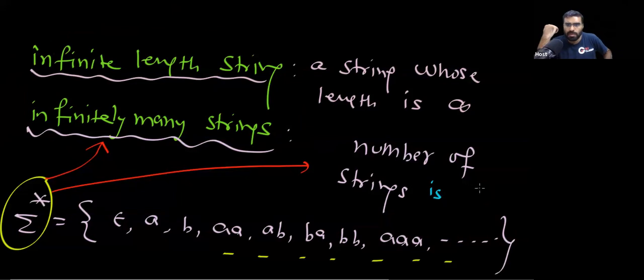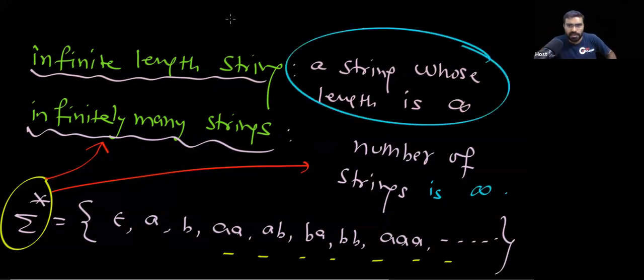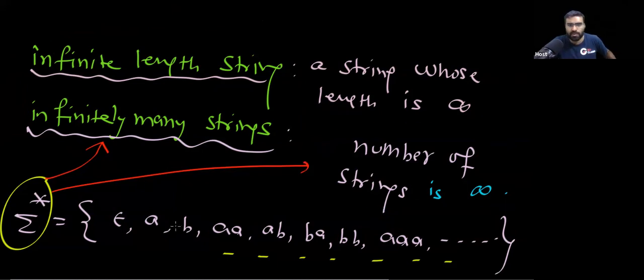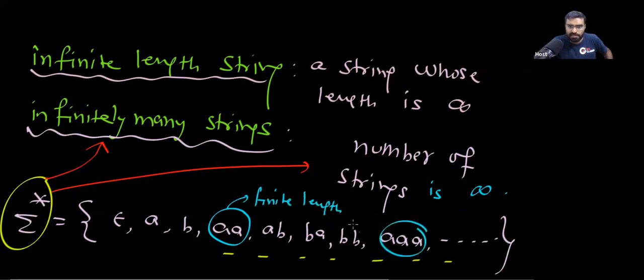Okay, yes or no? Did you understand the difference between these two? Here string length is infinite. Here number of strings is infinite. You can notice this language has an infinite number of strings, but every string has finite length. Whatever string you take, that will have finite length.